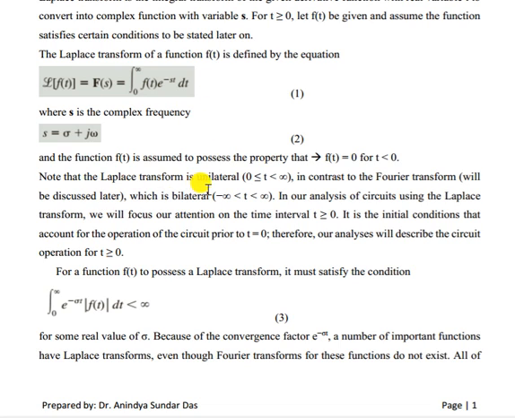So the Laplace transform is unilateral when it varies from 0 to infinity, and it is bilateral when it varies from minus infinity to infinity. That means it will go from minus infinity to 0, and again 0 to infinity. So it is bilateral with respect to the origin or 0.